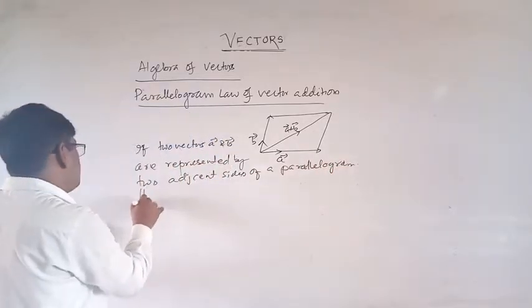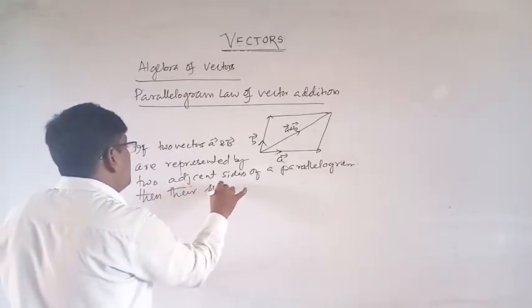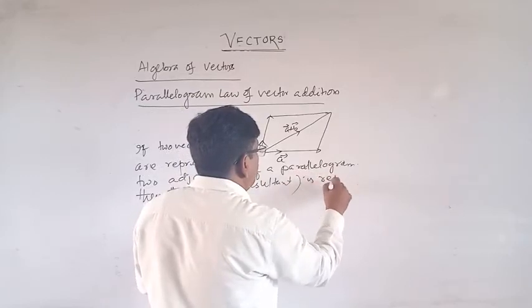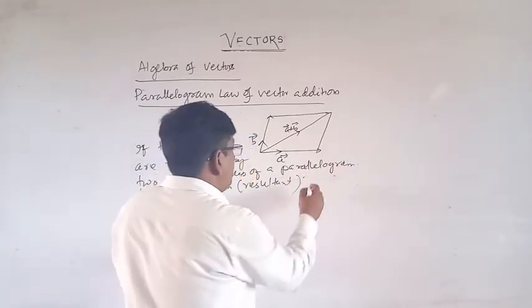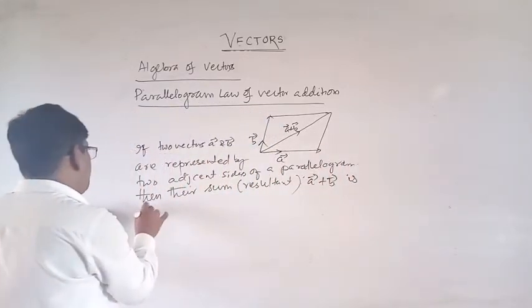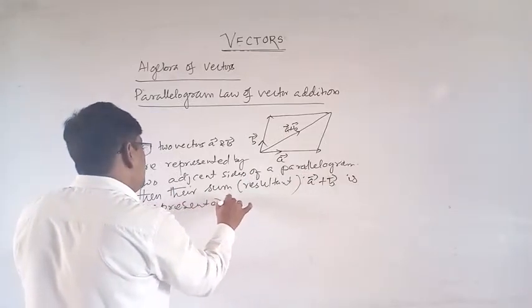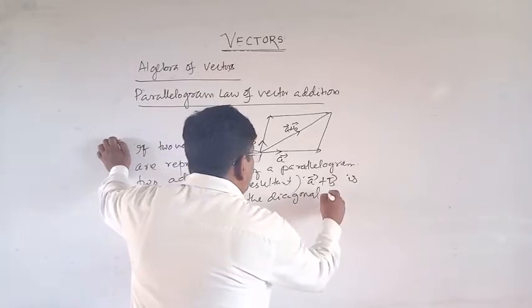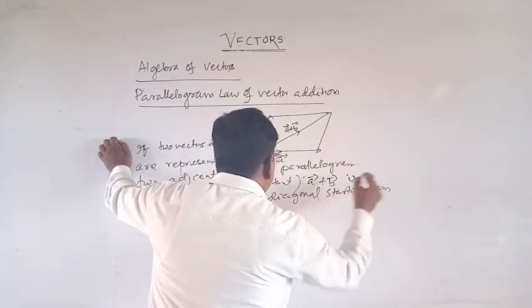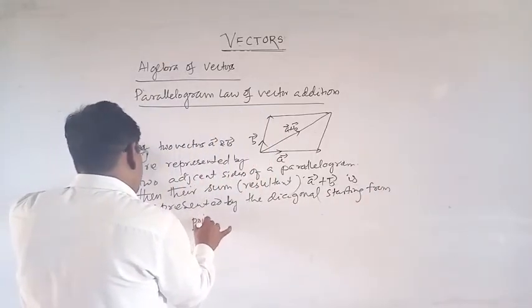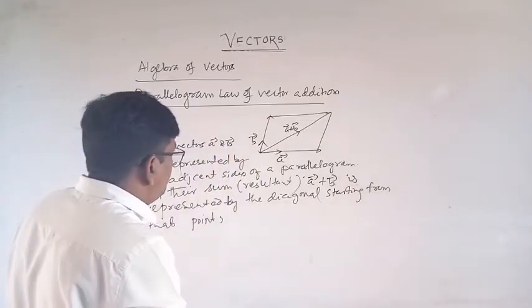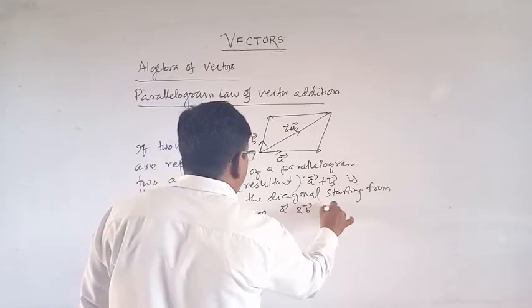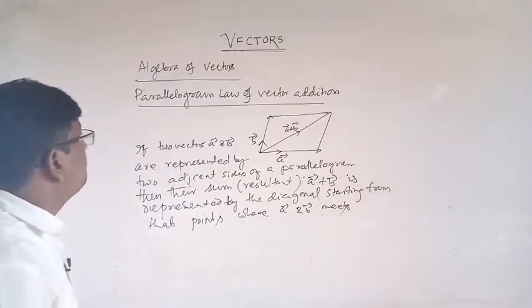then their sum or resultant, vector A plus vector B, is represented by the diagonal starting from the common point, starting from the point where the adjacent sides meet, where vector A and vector B meet. Okay, this is the parallelogram law of vector addition.